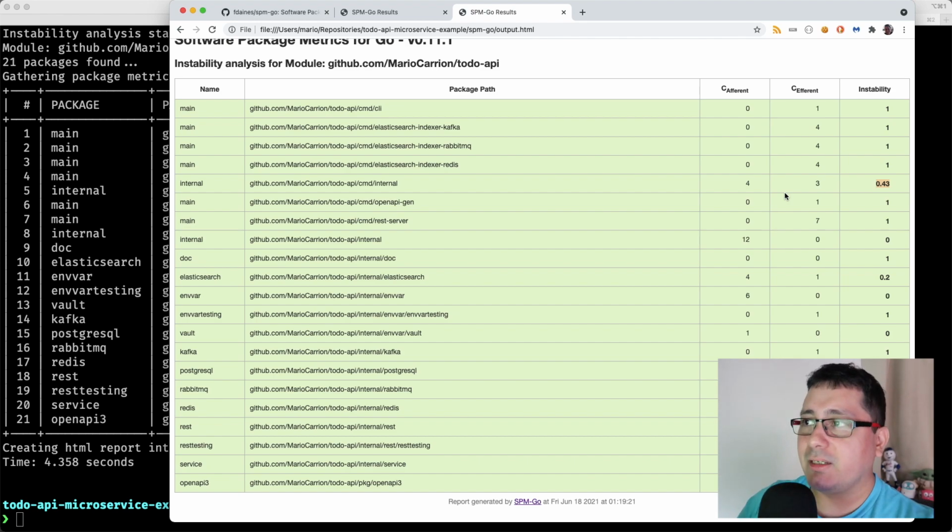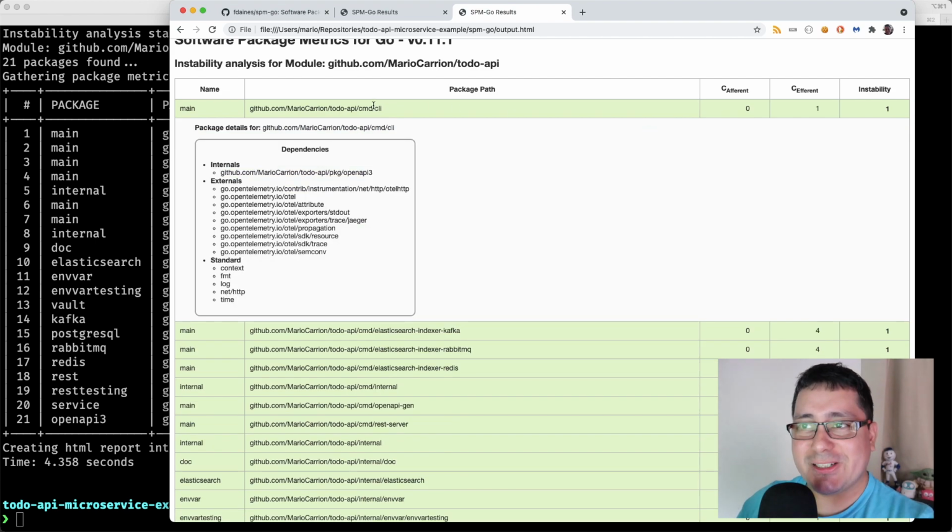And the other way around is that, for example, nobody's using CMD CLI, so this one is considered unstable. If I see it that way, I can literally just tear it down and rewrite it, and nobody cares outside of the package itself. So it's a way to measure how the packages can evolve from time to time, and it's something to keep an eye out for when trying to modify and make changes.